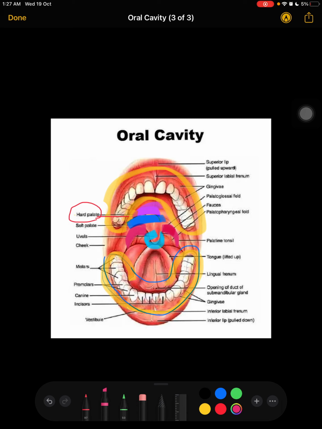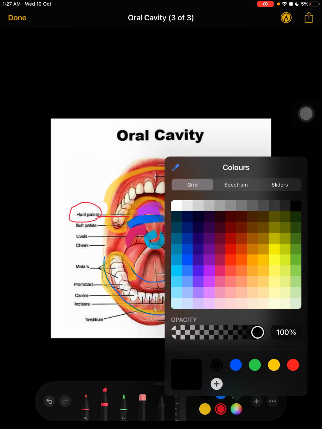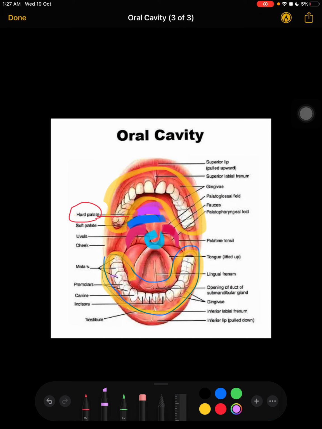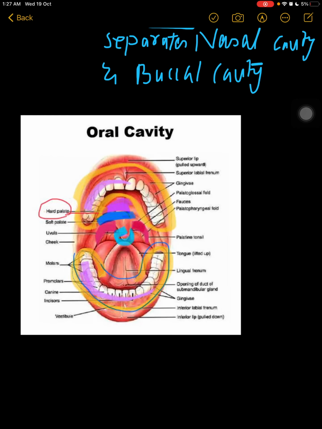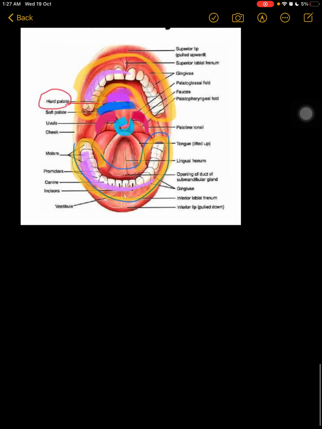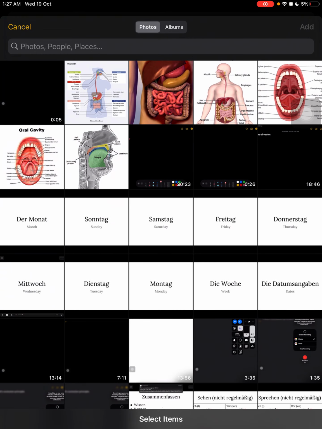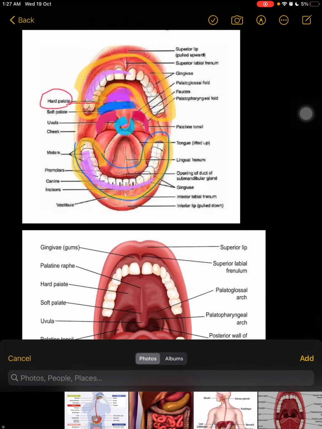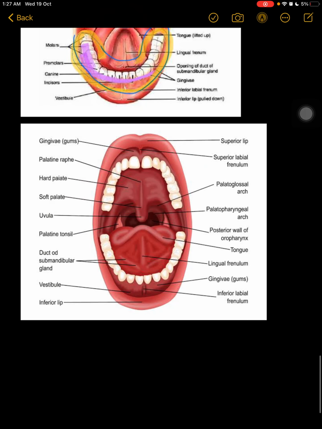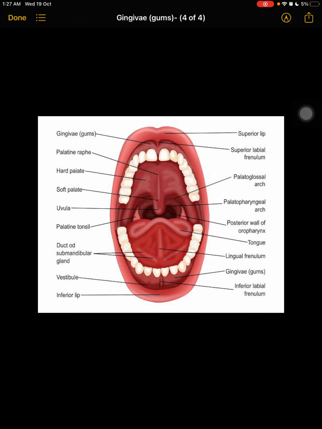So I guess the structure of the oral cavity is clear to you: the jaws, the roof made of hard palate, soft palate, uvula, and palatoglossal arc. Let me show you another picture, which will make your concept more clear.